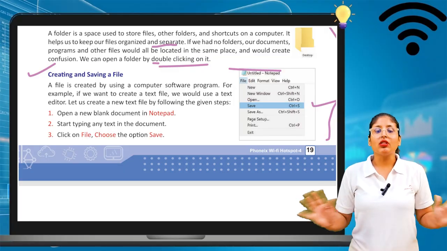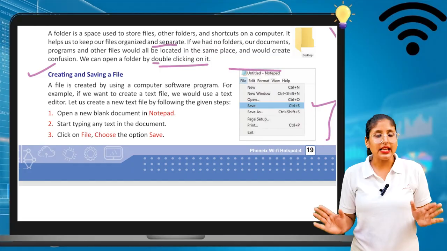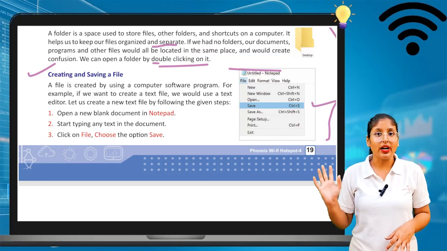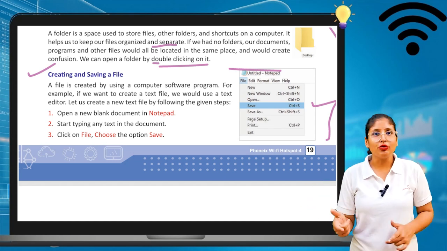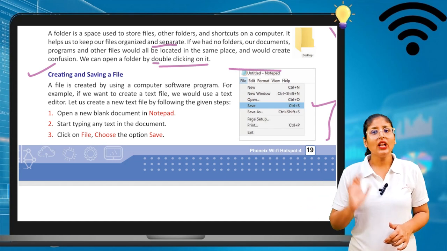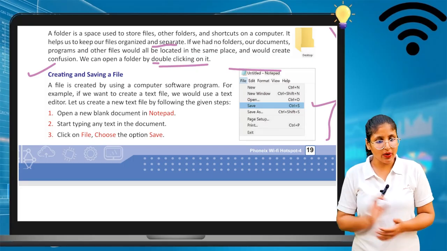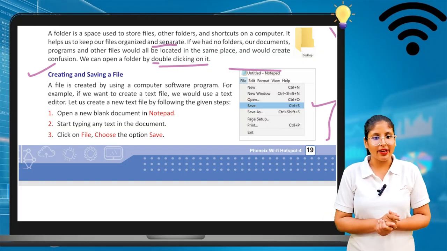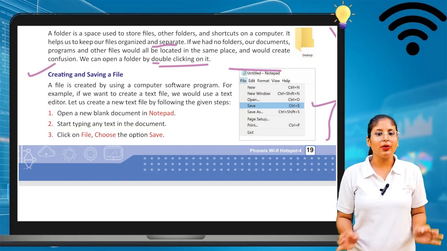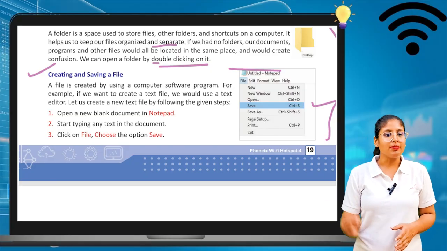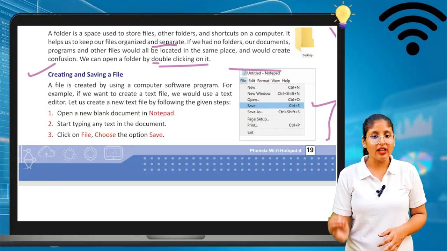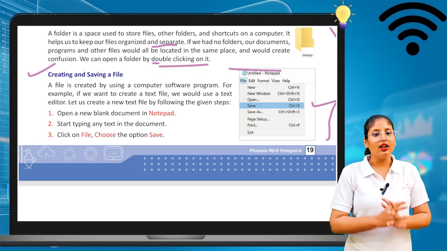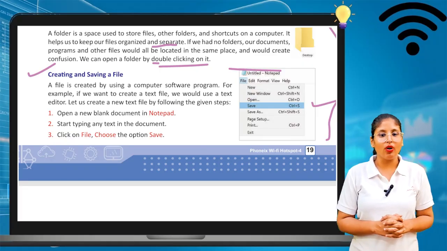Till now, if you haven't learned all these keys, please after this video search on Google shortcut keys of computer and learn all the keys. What is the role of Control C, Control S? Okay, all these things. So let's see creating and saving a file. A file is created by using a computer software program. For example, if we want to create a text file, you would use a text editor. Let us create a new text file by following the given steps.